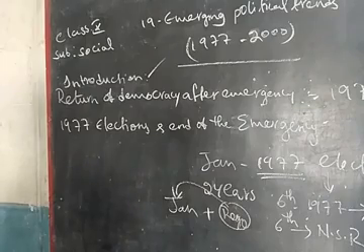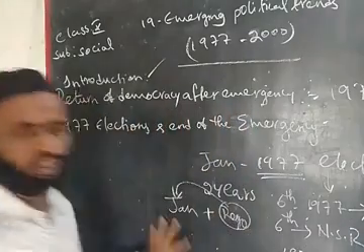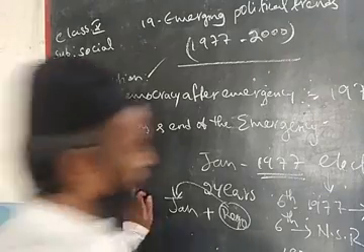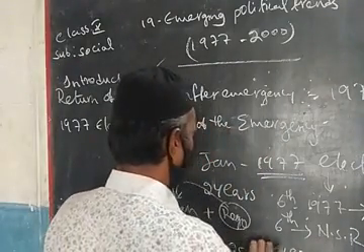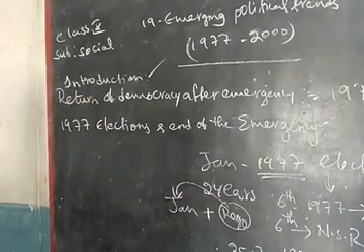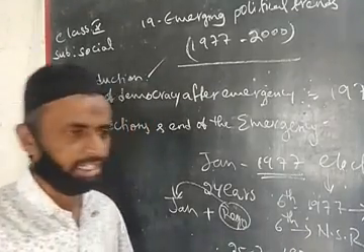Again in the same year, 1977, in the month of July, on 25th July 1977, he was appointed as the President of India. In this, Neelam Sanjeeva Reddy is appointed as the President of India.